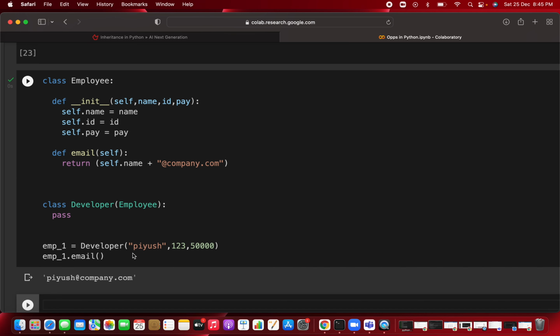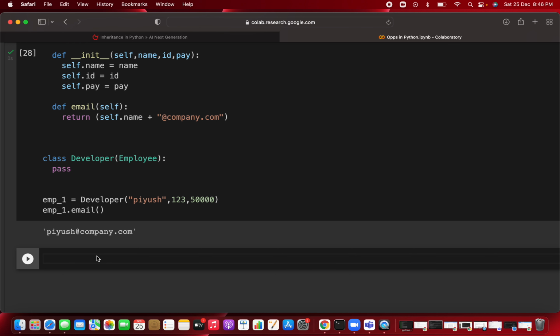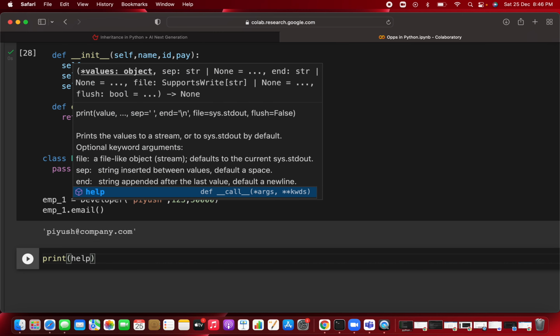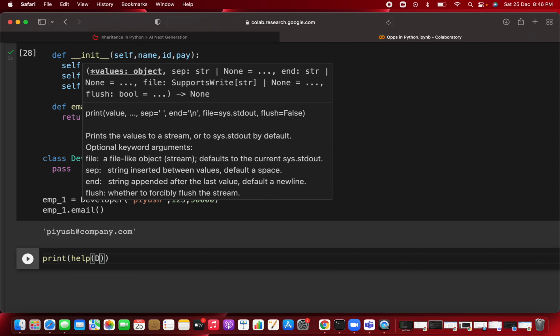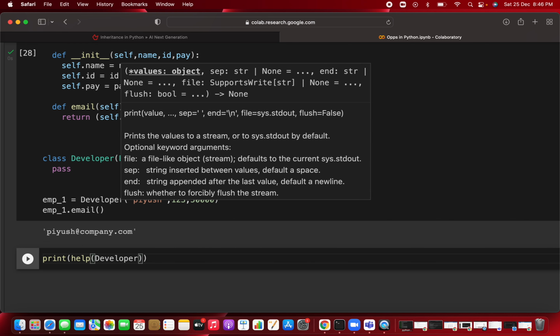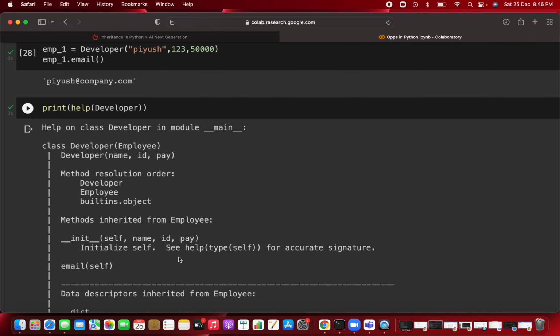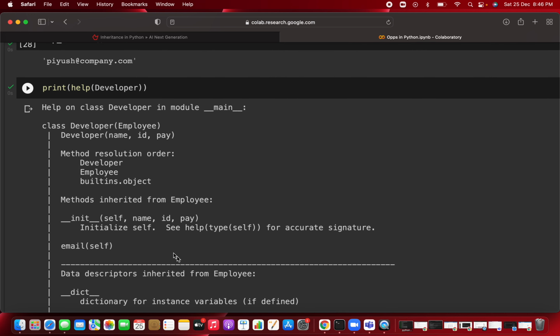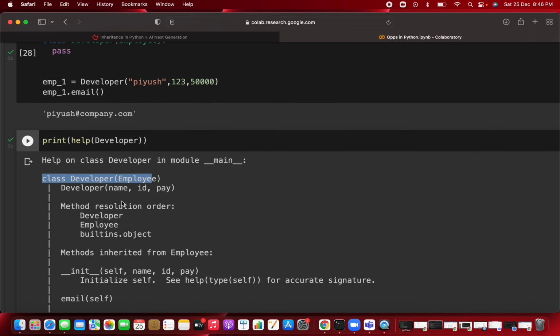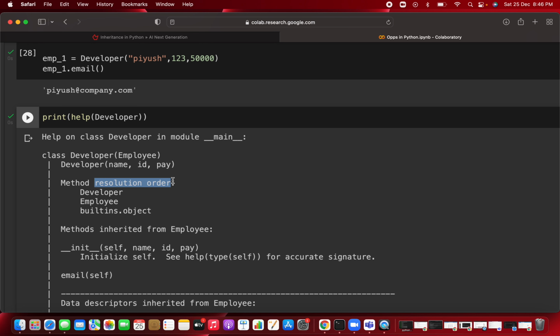Now if you want to see how the method resolution order works, first of all I told you about the constructor. If you want to see about the developer, just write print and use the help method. This is an inbuilt function. Whenever you pass the developer, it will show you a step by step description of this particular developer. Here you are just creating an empty class.